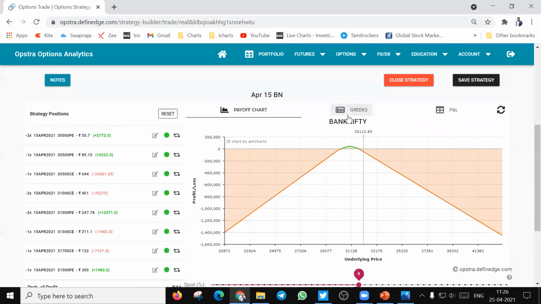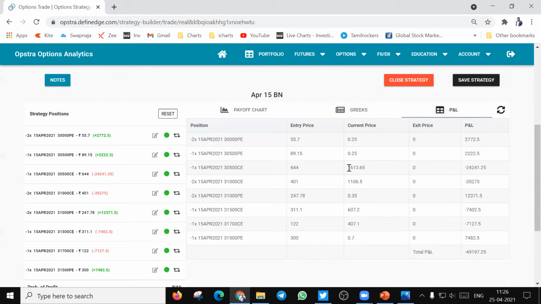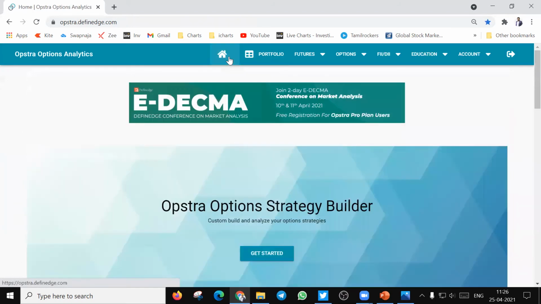And you can see the Greeks again here, which will not get updated for the expired options. And in the P&L, you can see the current price of these options listed and the P&L also shown for our reference. So guys, this is how we can do a paper trade using Definedge Opstra,